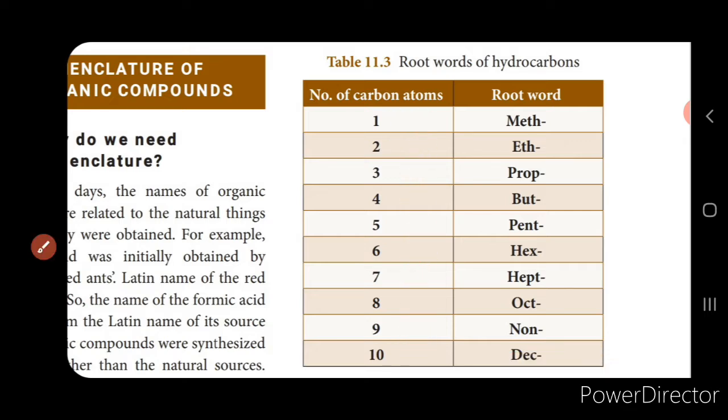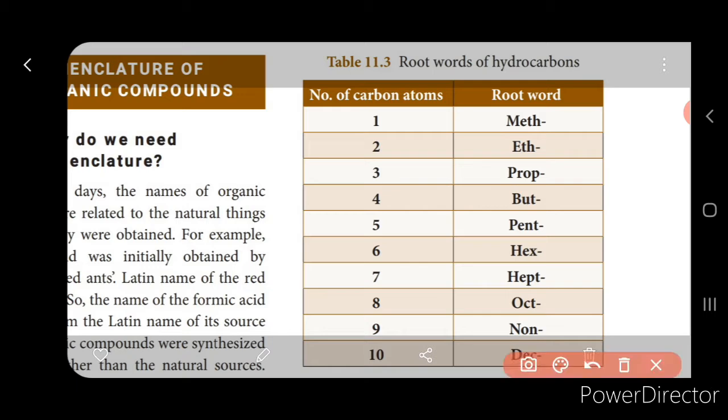Based on the number of carbon atoms present in the carbon skeleton, the naming is done. In the picture, the numbering is from 1 to 10. If the compound contains one carbon atom, the root word is meth. For 2 it is eth, 3 prop, 4 but, 5 pent, 6 hex, 7 hept, 8 oct, 9 non, and 10 dec.